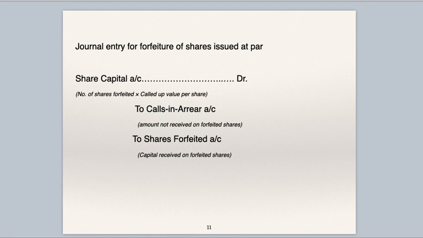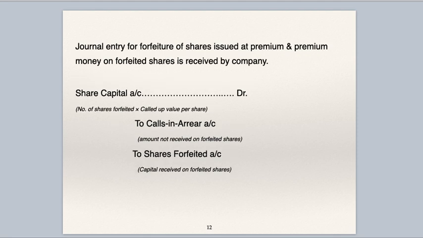Now we'll see various journal entries for forfeiture of shares. Journal entry for forfeiture of shares issued at par. If shares are issued at par and they are forfeited for non-payment of call money due, then the entry is share capital account debit, number of shares forfeited multiplied by called up value per share. To calls in arrears account, amount not received on forfeited shares. To shares forfeited account, capital received on forfeited shares. This is the journal entry for forfeiture of shares issued at par.